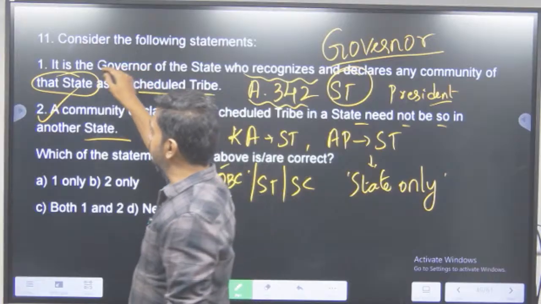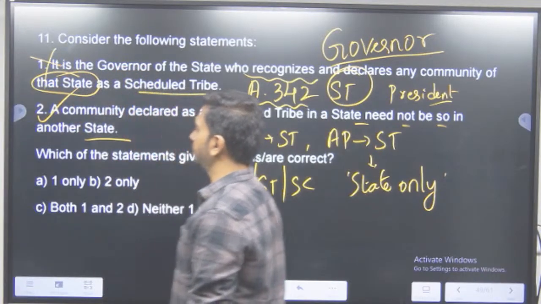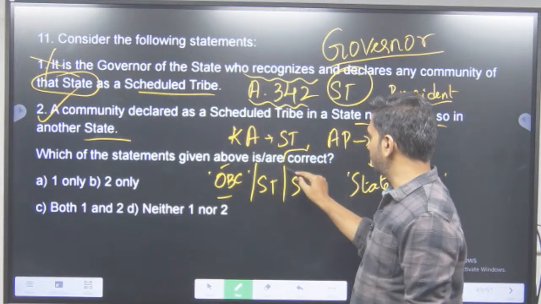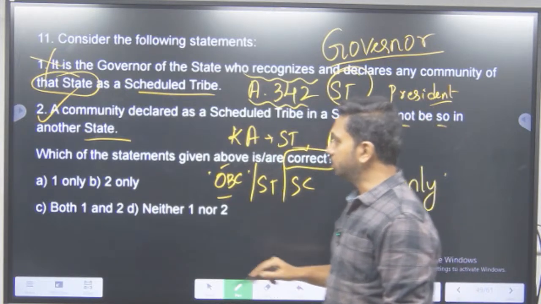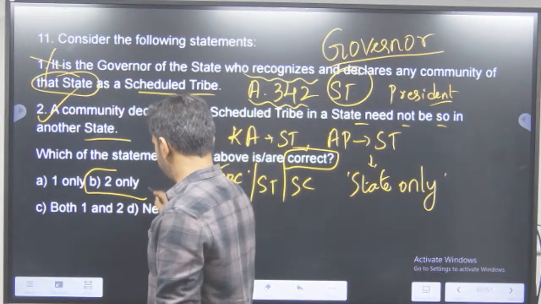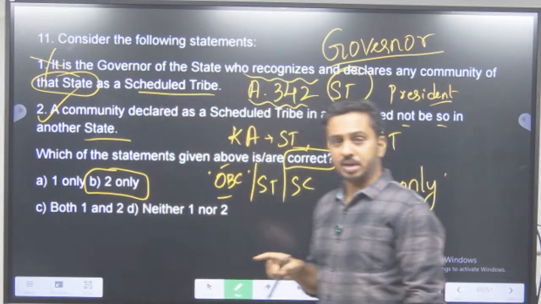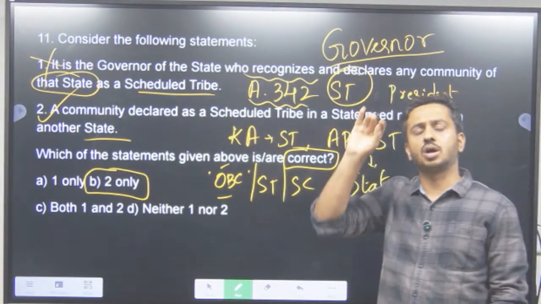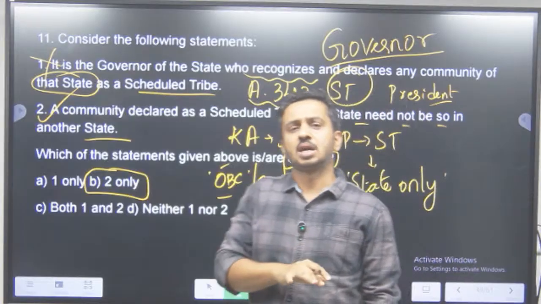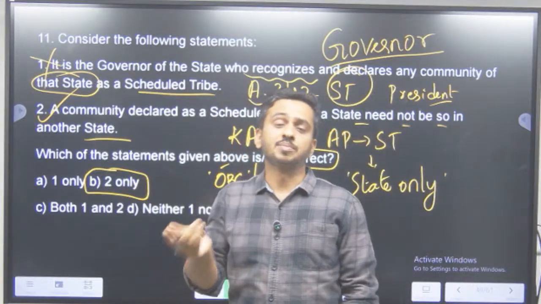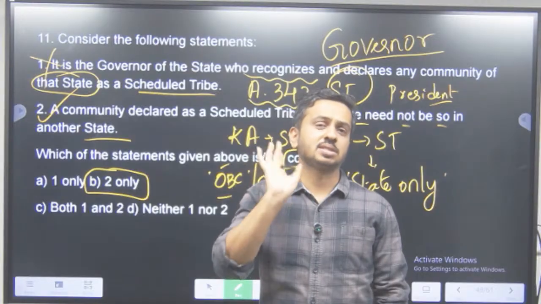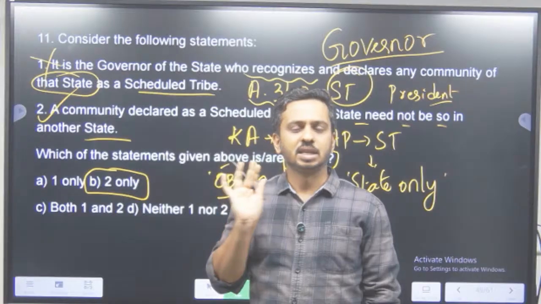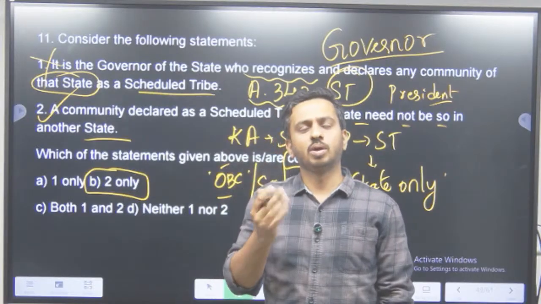That is correct. First one, is it correct? No. किसके पास है power? President के पास है. So the statement which of the following are correct is required. So which one is correct? 2 is correct. B. Are you able to understand? Are you able to decode the question completely? Some things are based on your knowledge. Some things are based on current affairs. Some things are based on common sense. Some things, just think about the probability and go ahead with it.